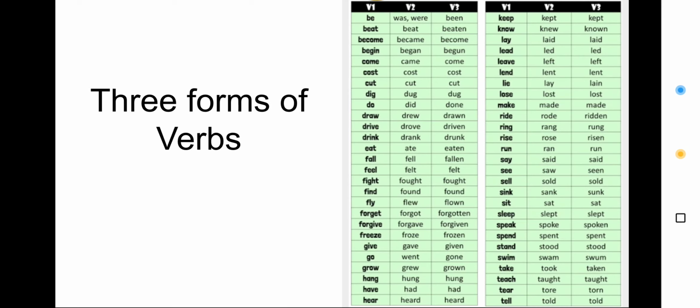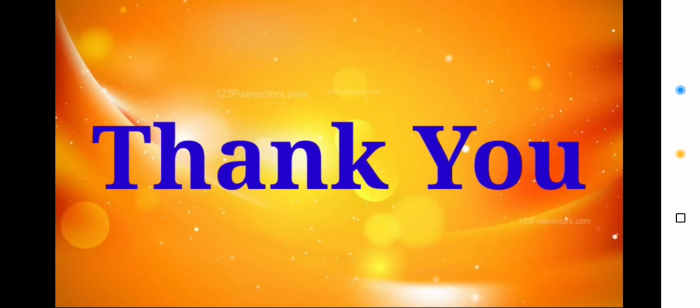I have given a chart over here. You will go through each and every form of verb, that is V1, V2 and V3, because it will help you when we will study about tenses. ये जो तीनों फॉर्म्स हैं, ये आपको बहुत हेल्प करेंगी अगर आपने इनको अच्छे से समझा होगा, तो tenses will become easier for you to understand. So I hope it is clear to you and you will go through the video again. अगर आपको कुछ चीज़ समझ में नहीं आई है, go through the video again. And बहुत ही सिंपल हैं तीनों फॉर्म्स ऑफ वर्ब, they are very simple.